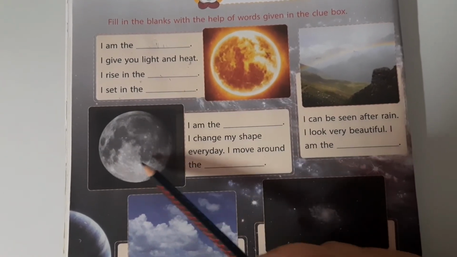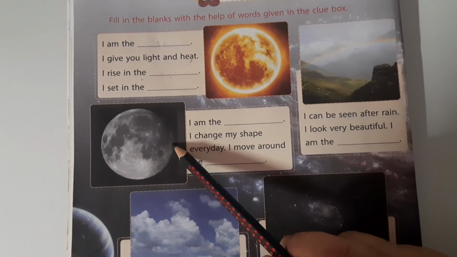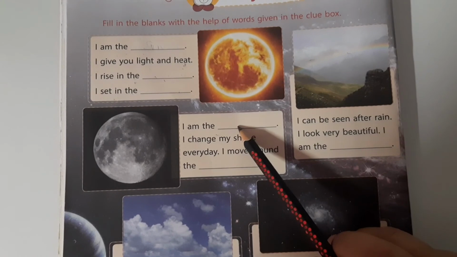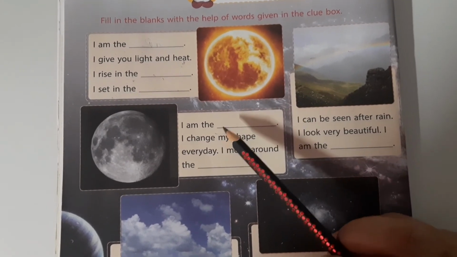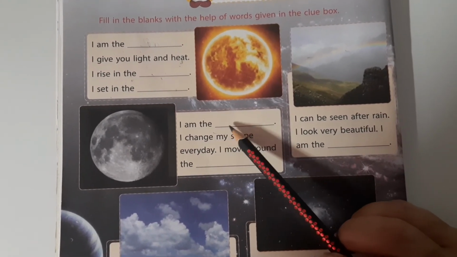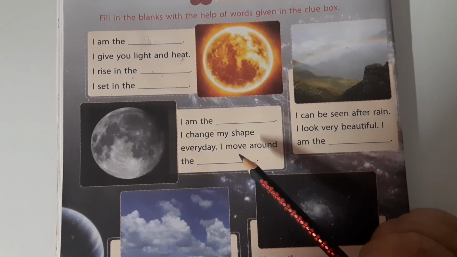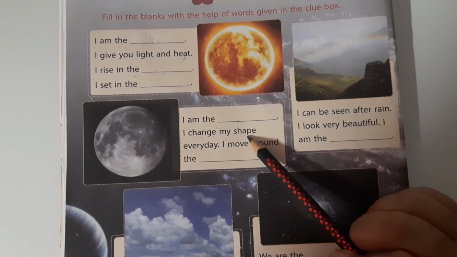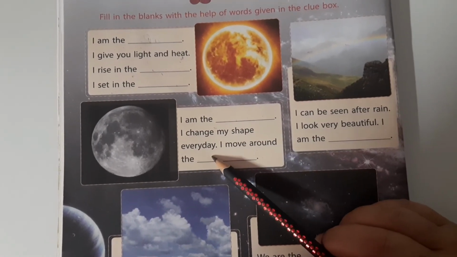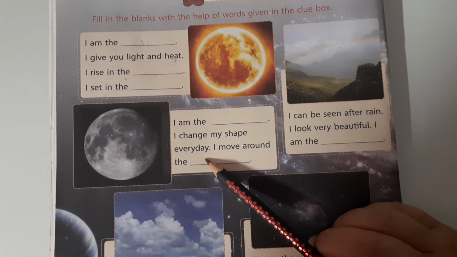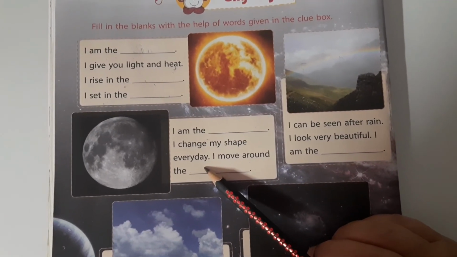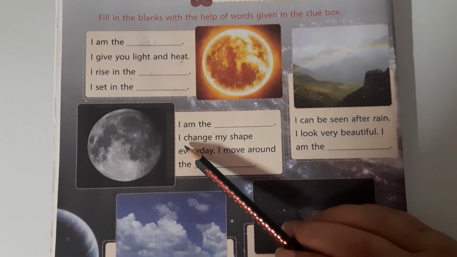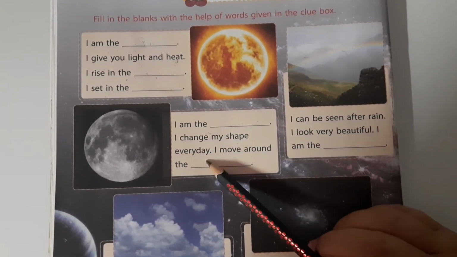Now come to the second picture. Can you see what this is? What is this in this picture? I am the, it comes at night, moon. Yes. What is the spelling of moon? M-O-O-N, moon. I am the moon. I change my shape every day. I have shown you this in the clips also. I have shown different faces of the moon. Every day the moon changes its shape, so it is written here, I change my shape every day.